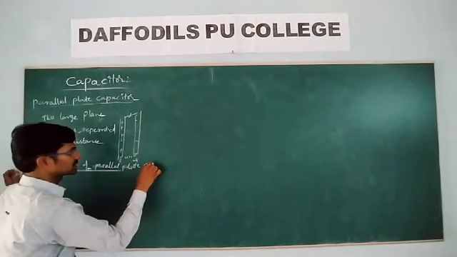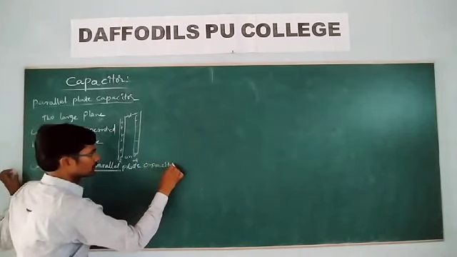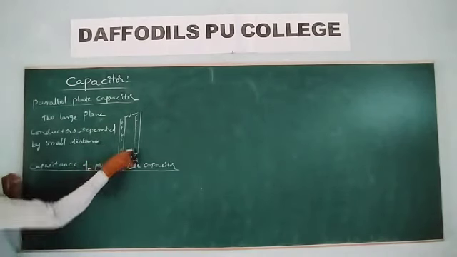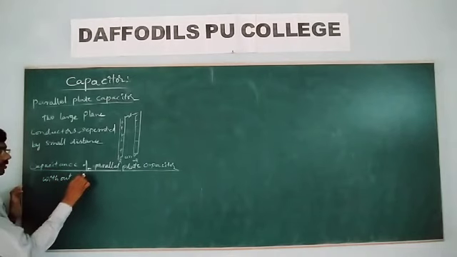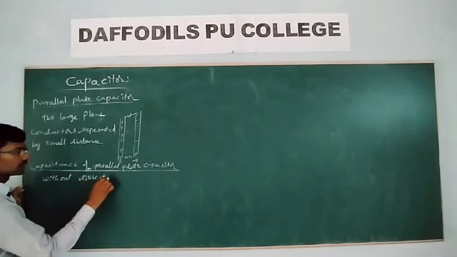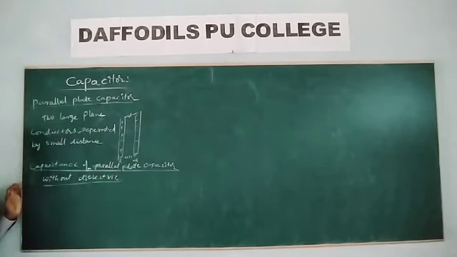First we see it without a dielectric, then we go with it.